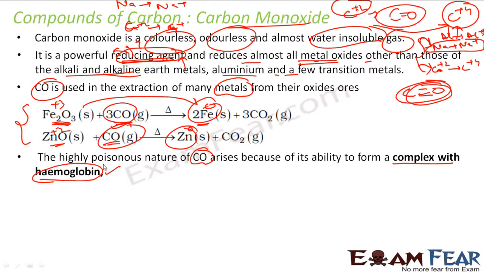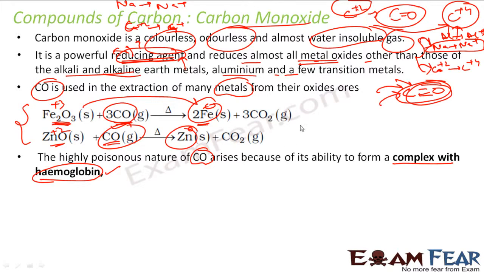So the question is, why is carbon monoxide dangerous? It looks very simple, right? Still, it's very dangerous. It is because when it mixes with hemoglobin, it forms a very complex compound. Correct?